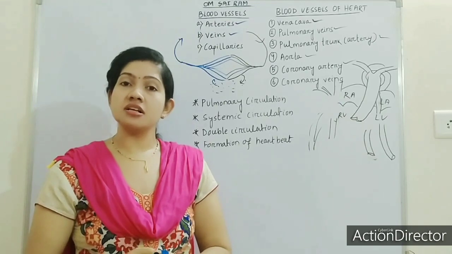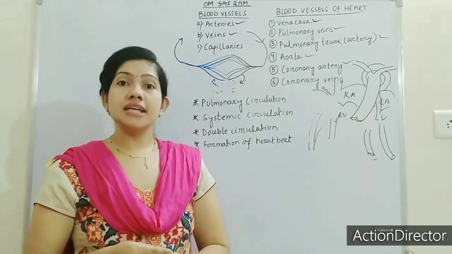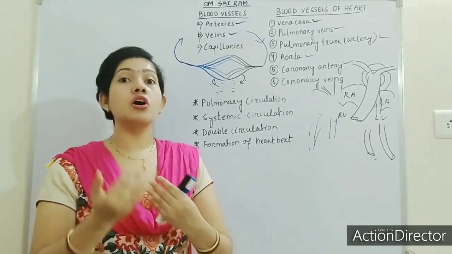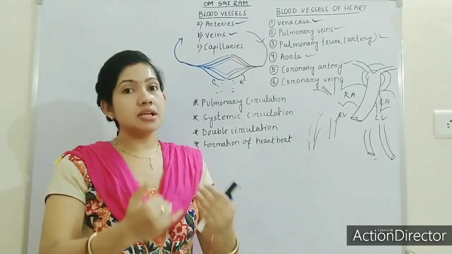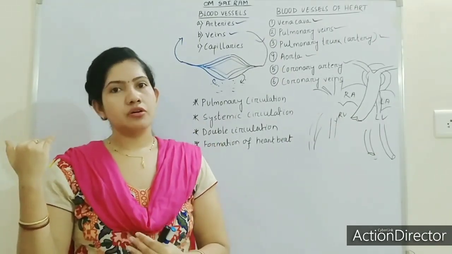The same happens with the muscles of the heart also. The muscles of the heart also need nutrients to work efficiently and tirelessly, and they give the unwanted waste to the vein. Got it?